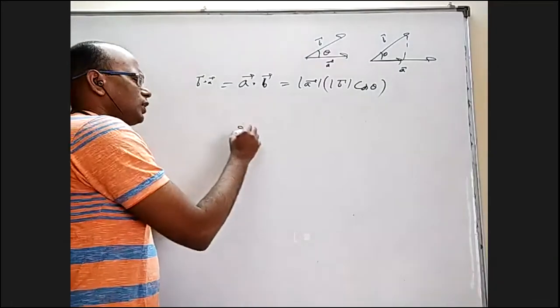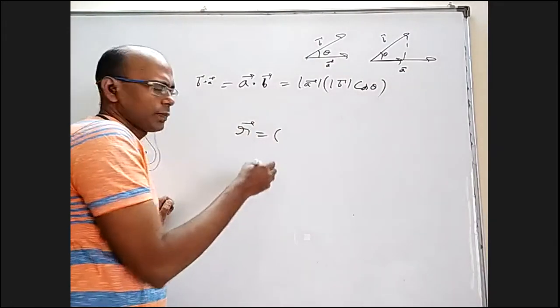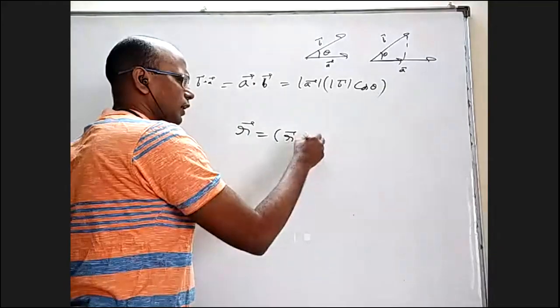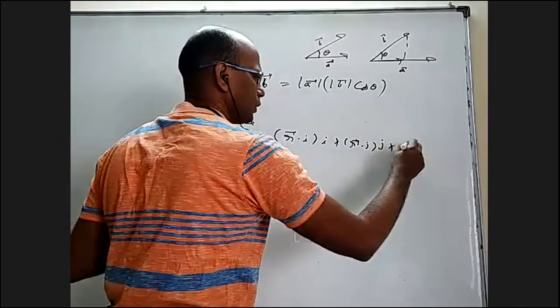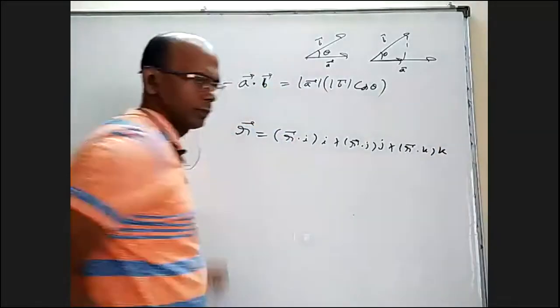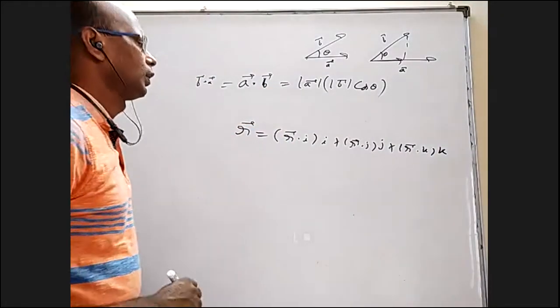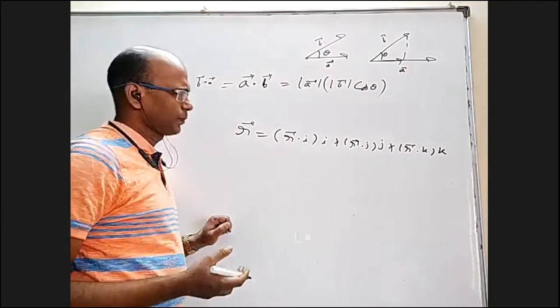We have this formula: R bar, any vector, can be written as R bar dot I into I, R bar dot J into J, and R bar dot K into K. How to prove this?